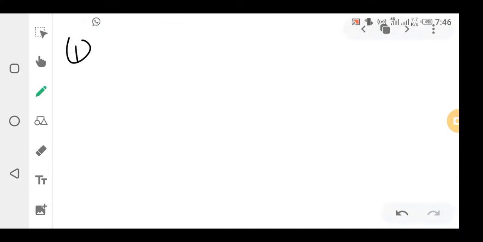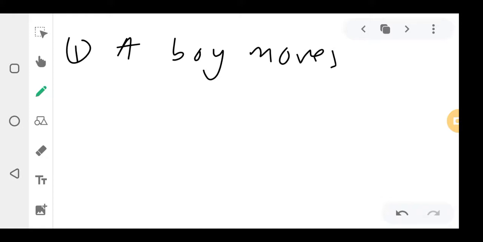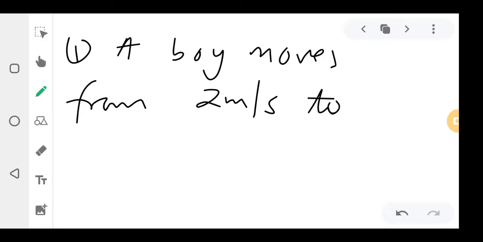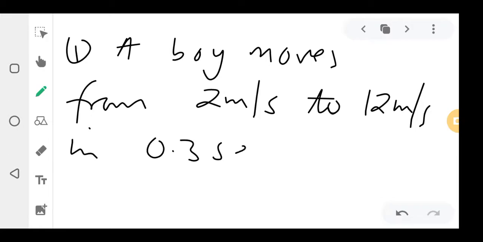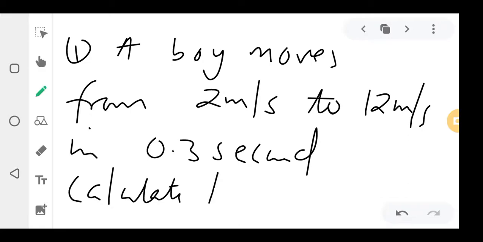Question 1 states that a boy moves from 2 meters per second to 12 meters per second in 0.3 seconds. Calculate the force. Okay?